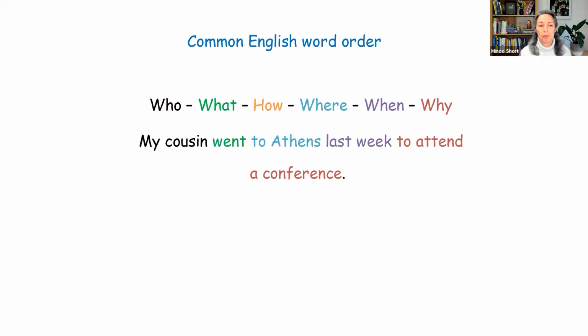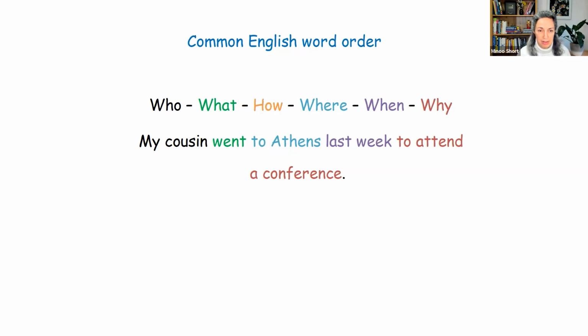This is the most common English word order. Who, what, how, where, when, and why. Now, it's rare that one sentence will include all these elements. For example, I've got an example sentence here for you. It doesn't include the element how, but includes the others. So who, my cousin, what, which is always the verb, went, there is no how, where, to Athens, when, last week, and why, to attend a conference.